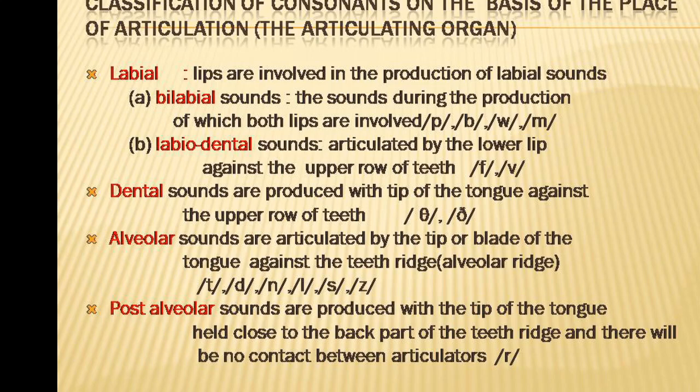Post alveolar sounds: the tip of the tongue is held close to the back part of the teeth ridge, and there will be no contact between the articulators. The passive and active articulators are very near to each other, but they are not completely blocking the air passage. R. So while producing R, as in write and record, the articulators are very near to each other, but not completely blocking the passage of air.